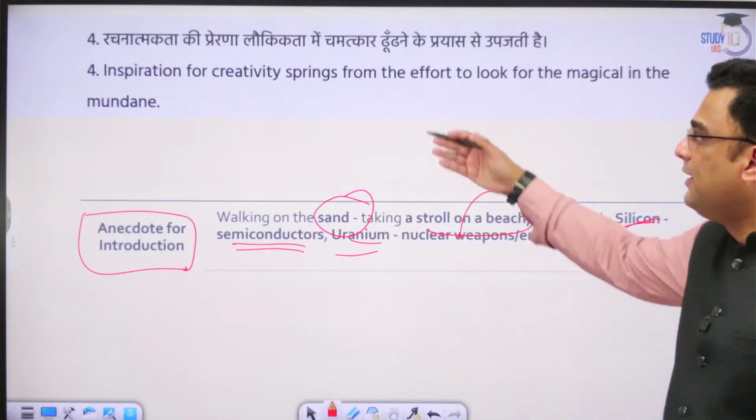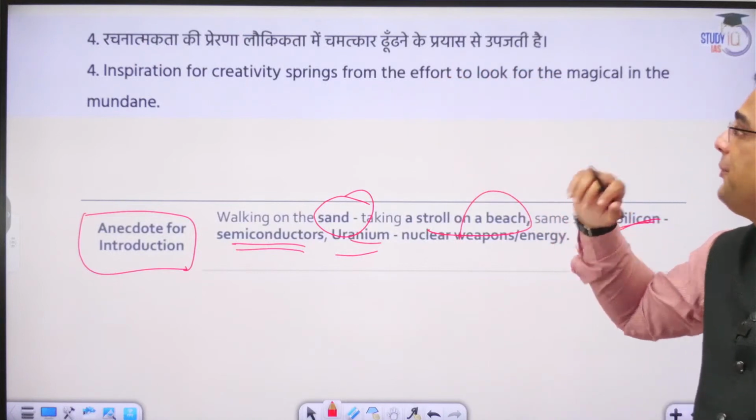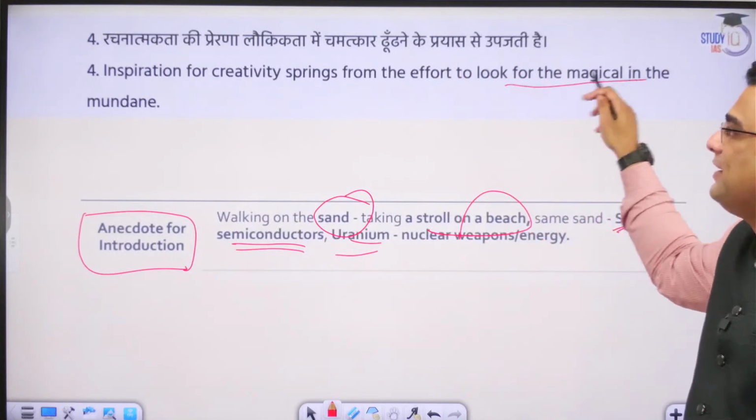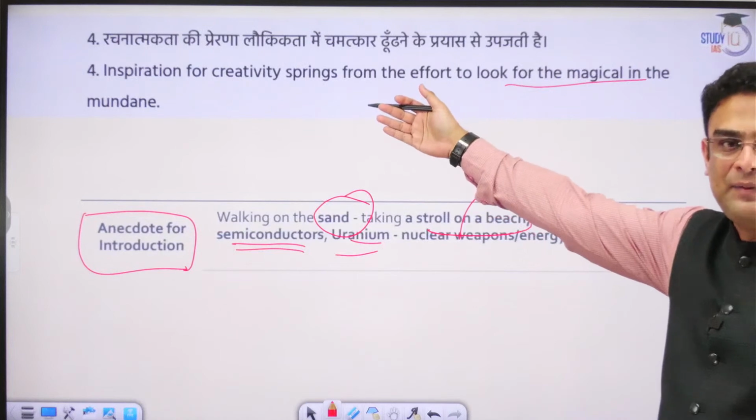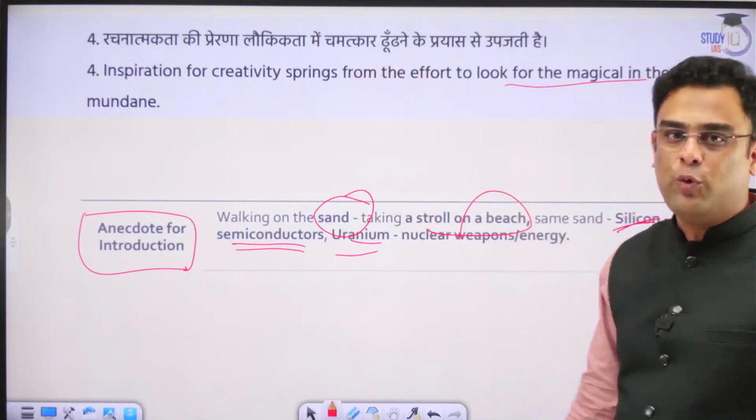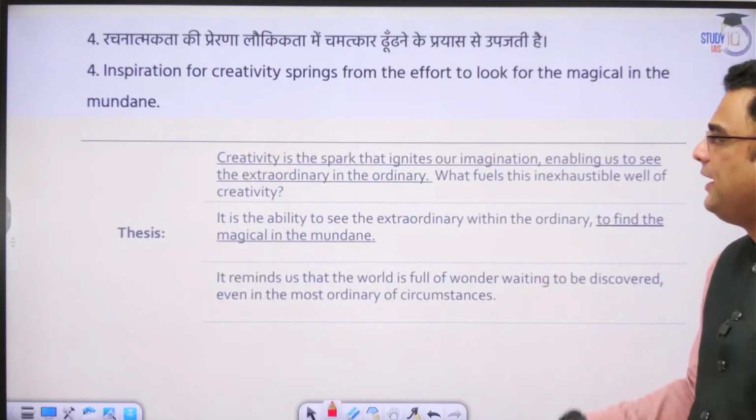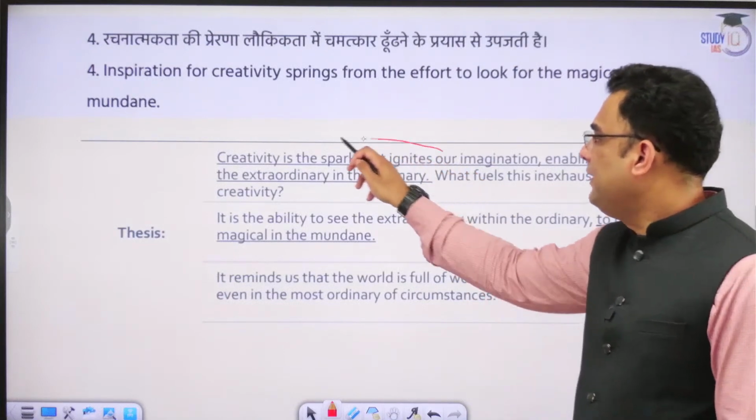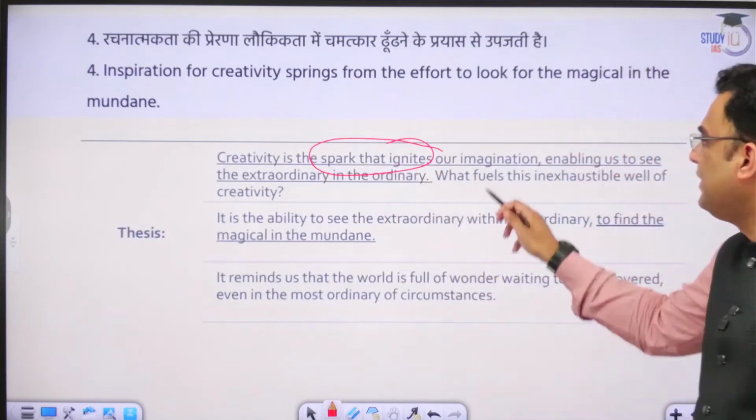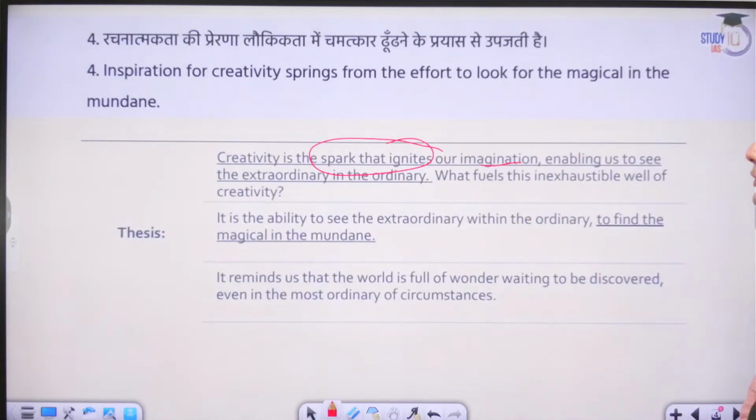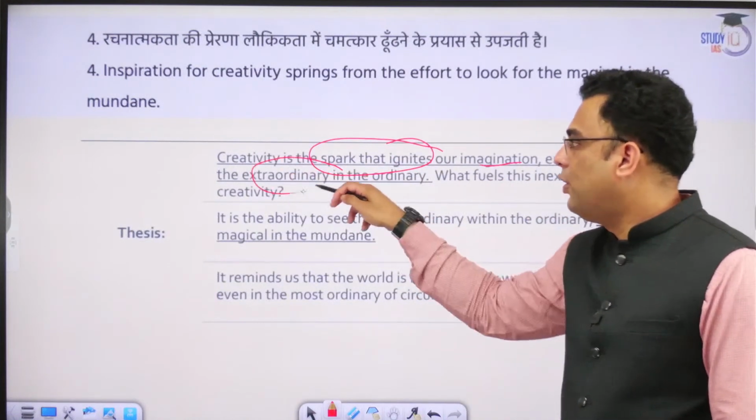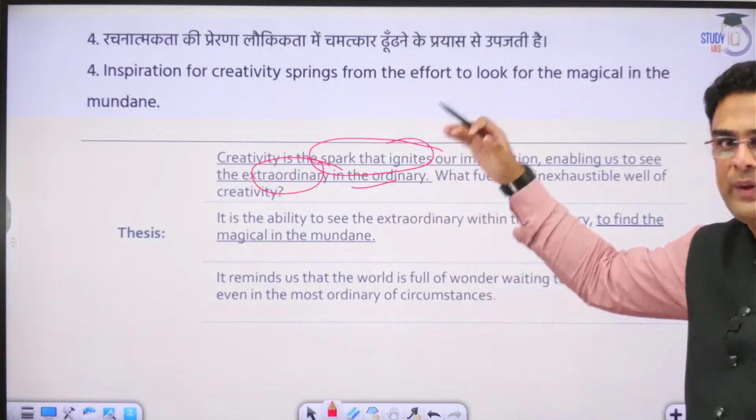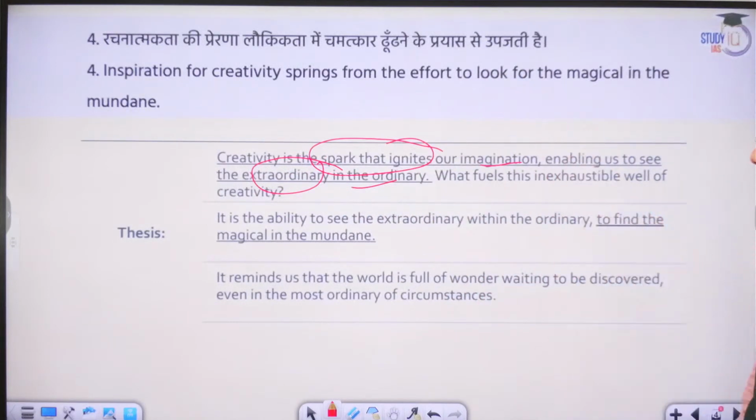So this is nothing but that ability to look for the magical in the mundane and start something creative out of it. In this manner, you can take some examples and start your essay. Creativity is the spark that ignites our imagination and enables us to see the extraordinary in the ordinary. This is our thesis statement. We agree broadly with what the topic is saying.